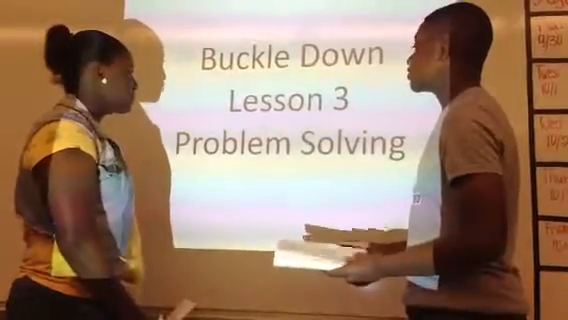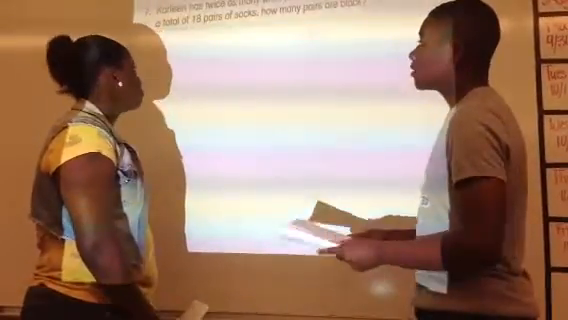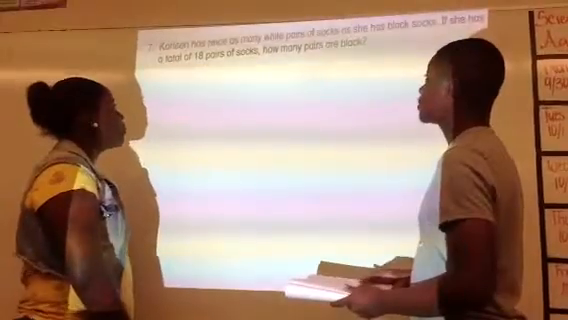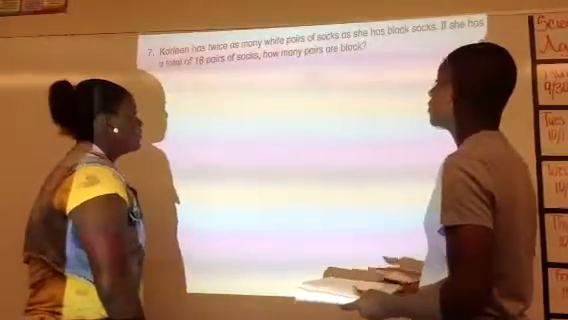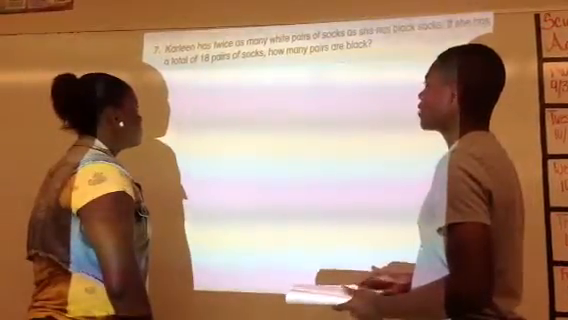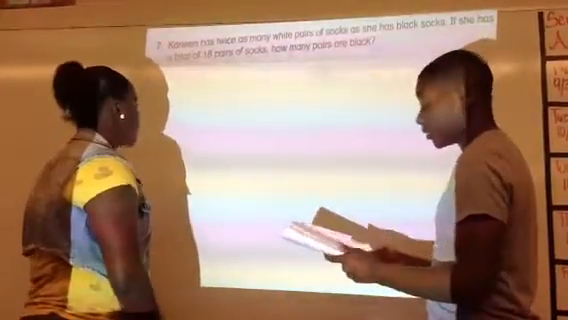Working on Broken Down Lesson 3, problem solving. Carolyn has twice as many white pairs of socks as she has black socks. If she has a total of 18 pairs of socks, how many pairs are black?